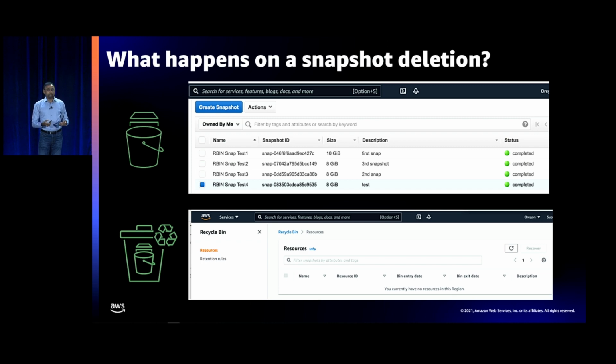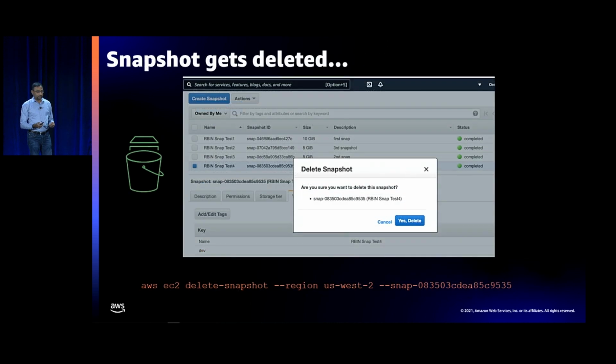So here I show the snapshots console on the top, and I have 4 snapshots. And a recycle bin console with the resources listed. Right now, I don't have any resources in the recycle bin because I haven't deleted anything. So let's say I go ahead and delete a snapshot. So in this case, I delete snap test 4. And this happens to have a tag associated with it, dev resource tag, right? So either a tag level rule will kick in if there's one, or an account level rule, so that when I delete the snapshot, it should move into the recycle bin.